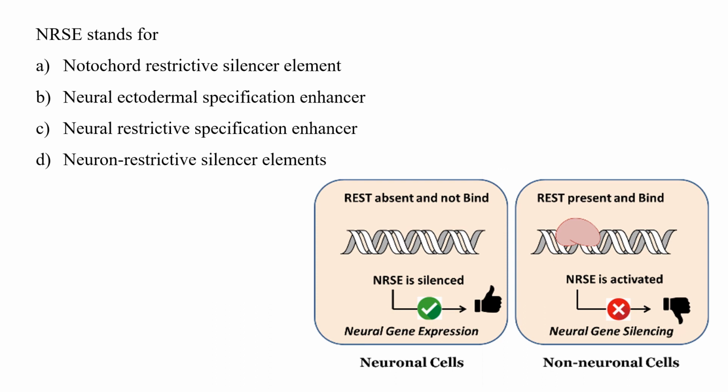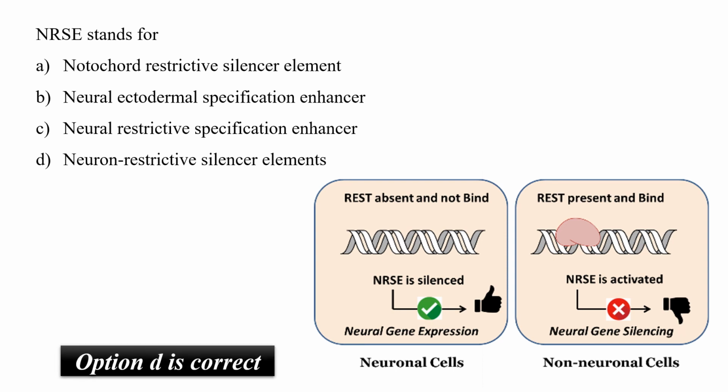In natural conditions, the NRSE binding protein, REST, is present in all cell types except neuronal cells. Once REST binds to the NRSE, it silences neuron specific genes in non-neuronal tissue. While if REST is not present, which is the case in neurons, neuron specific genes remain expressed. So option D is the correct answer.